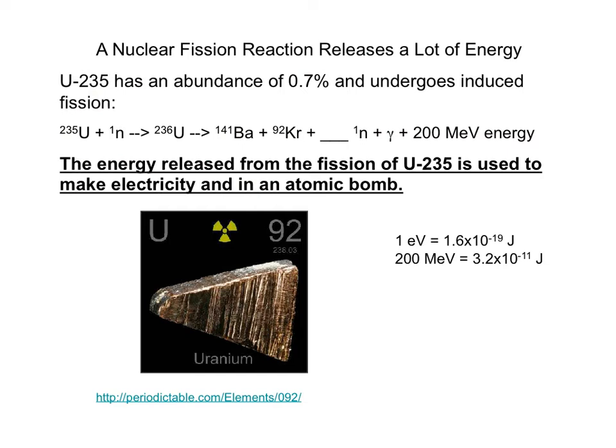U-235, another isotope of uranium, captures a neutron and then undergoes fission. That is, it breaks up into smaller atoms, produces more neutrons, gamma radiation, and a lot of energy. Stop the video and figure out how many neutrons are produced. And the answer is 3. All that energy released can be used to make electricity or a bomb.